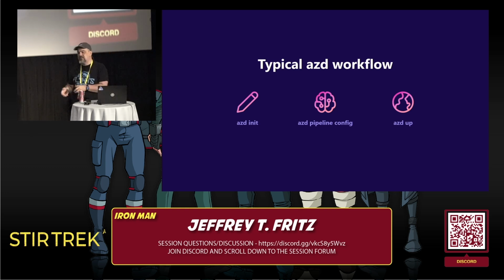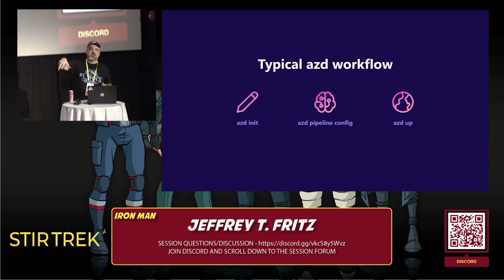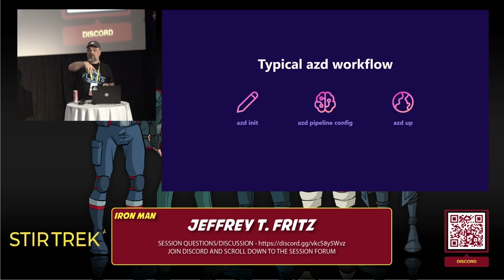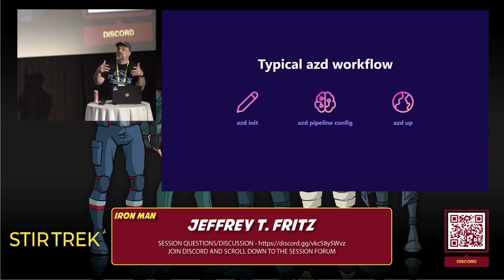And the last command that you run is AZD up, and that command will actually go reach out to Azure into the subscription that you want, set up resource groups, and deploy all the features that you've defined. It'll take all of your .NET projects, turn them into Docker containers, push them into your image registry that it's going to allocate, and then deploy and make those containers run using Azure Container Apps.